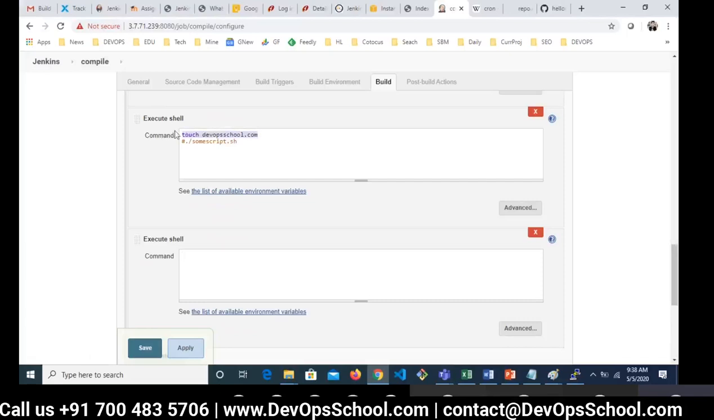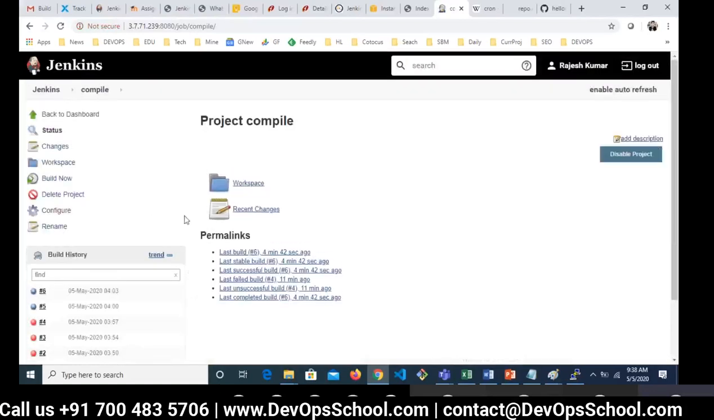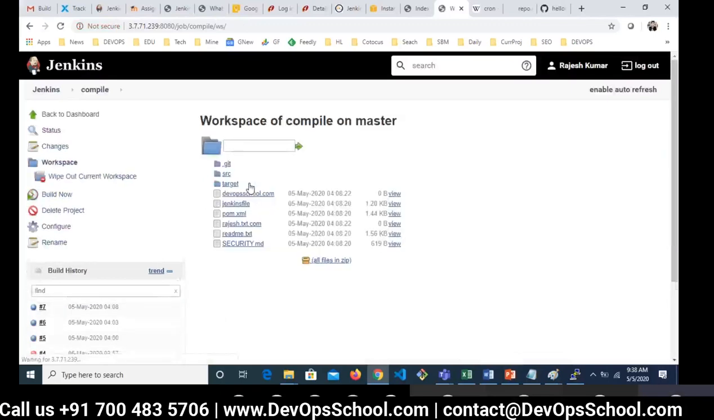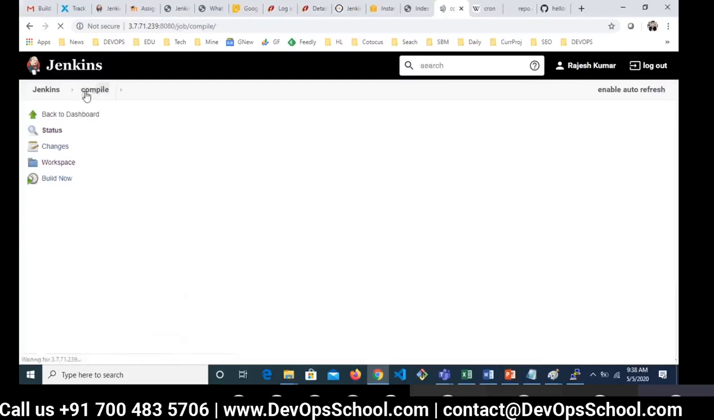So here you can have a touch. I'm just helping you to visualize what you can do. Here rajesh.txt, kind of. Now done. And then we will do the build. Now it has 3 steps. Though nothing is happening, it has 3 steps. Can I just check this? Here see, rajesh.txt, devopsschool.txt like that. So these are the things you can do.